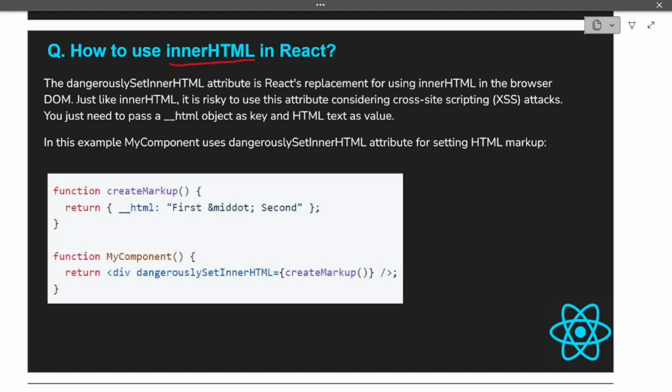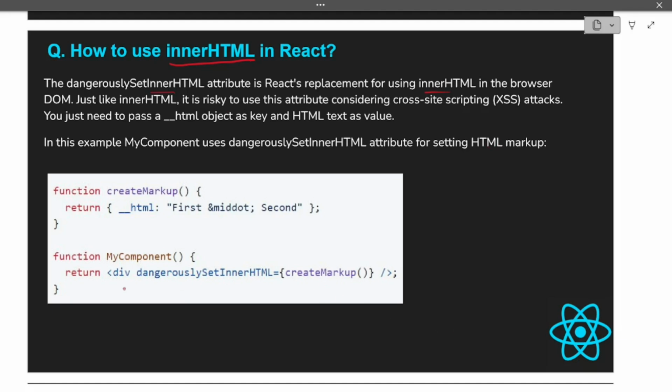So the dangerouslySetInnerHTML attribute is React's replacement for using innerHTML in the browser's DOM. Just like innerHTML, it is risky to use this attribute considering cross-site scripting attacks, and you need to pass __html as a key and the HTML as the text value. So let's see the example for it.